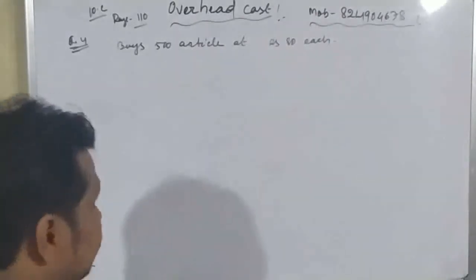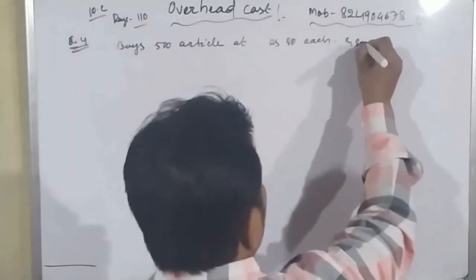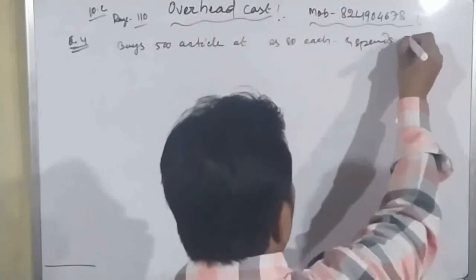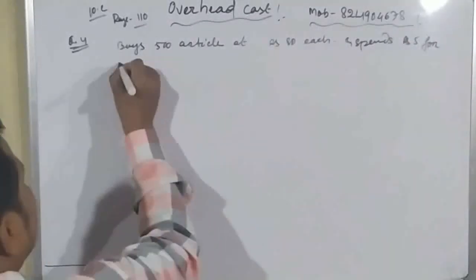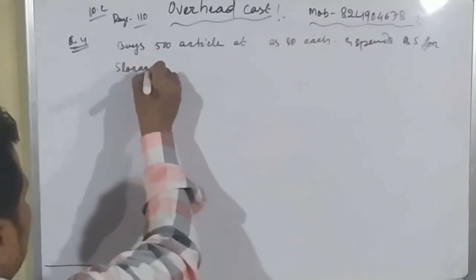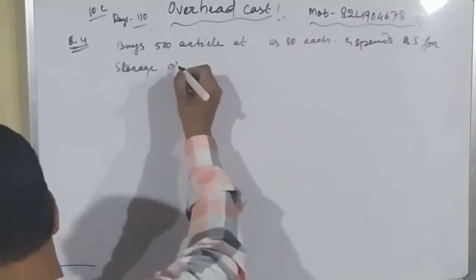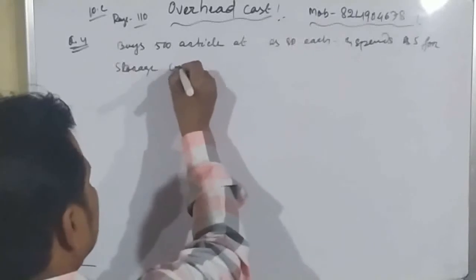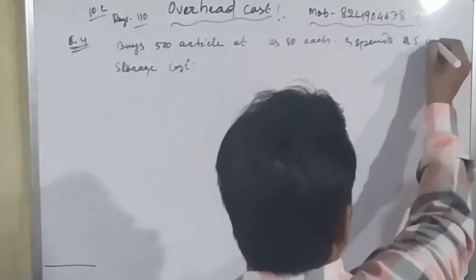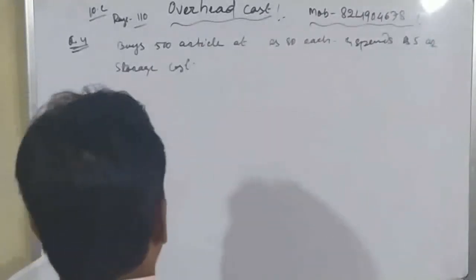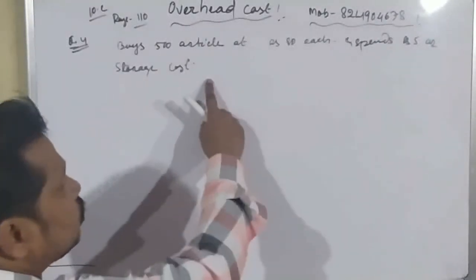And he spends rupees 5 for storage charge, the storage cost. Okay, student. So here overhead cost is also given.